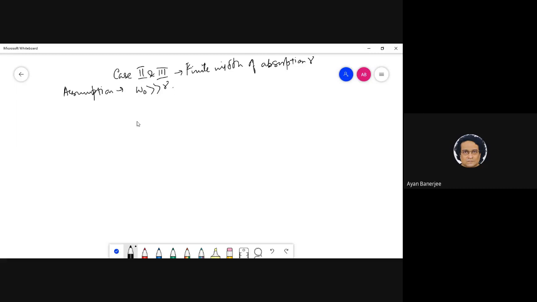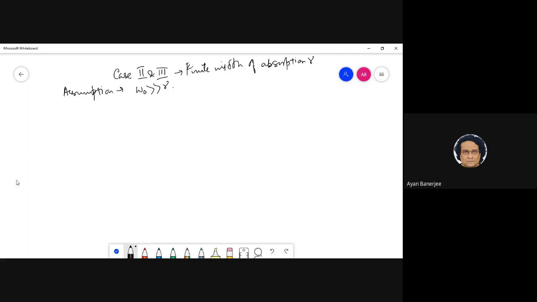That is very crucial. We are saying that the frequency at which you have the resonance is much higher than the width of the resonance, which is a reasonable assumption, because very rarely would you get a case where the width and the resonance are the same. Then it's almost like a constant thing, not a profile, and that never happens in reality.